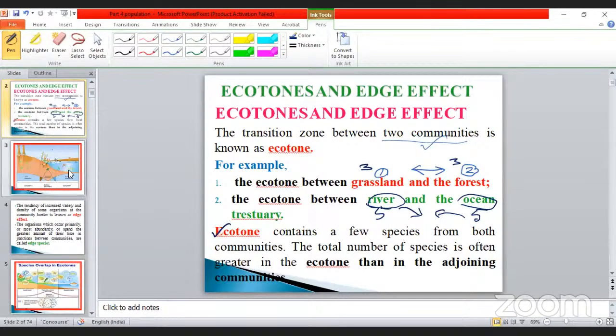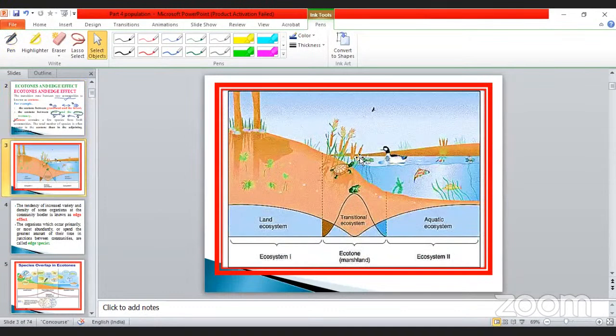So see here, this is considered an ecotone. This is an example: the land ecosystem. The first one is called ecosystem 1.